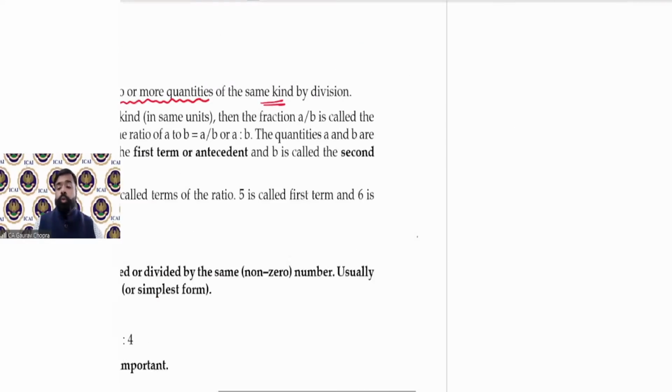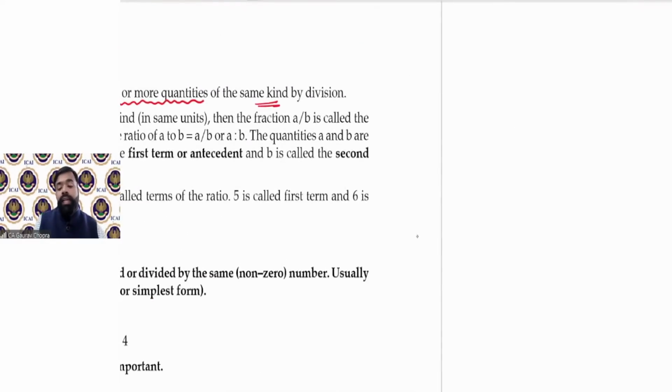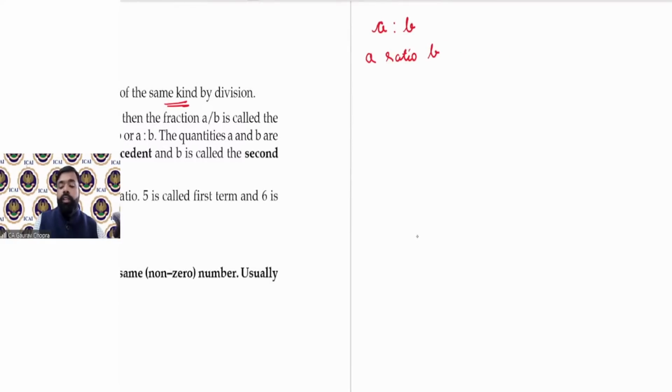Now, जो भी दोनों quantities available होगी, that can be written in the form of a ratio, that is A ratio B. Also, we can write it in the form of numerator and denominator. First term goes up, that is the numerator, and second goes down, that is the denominator.